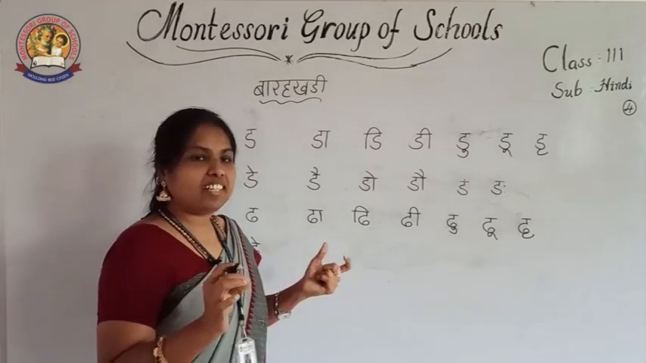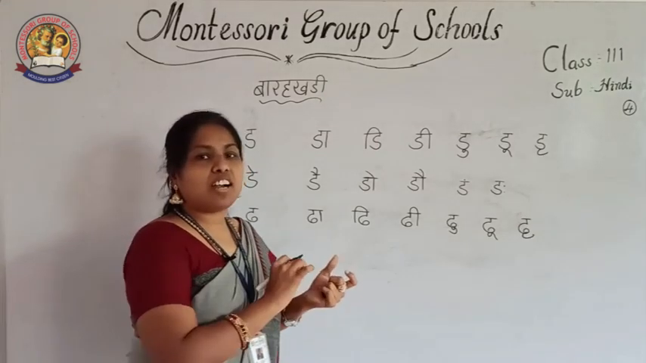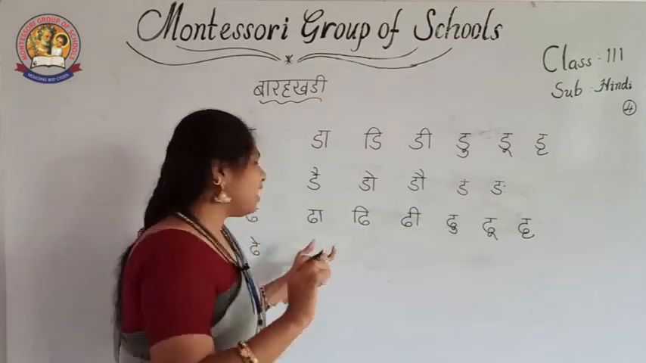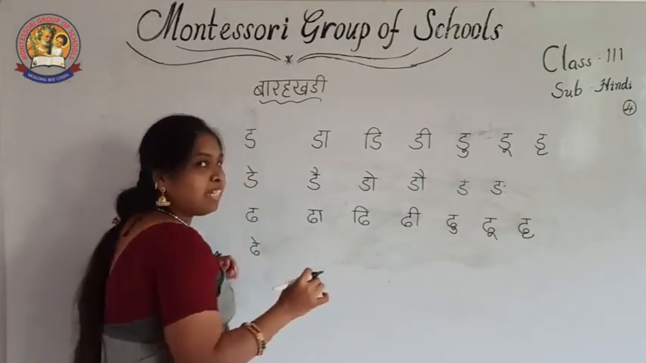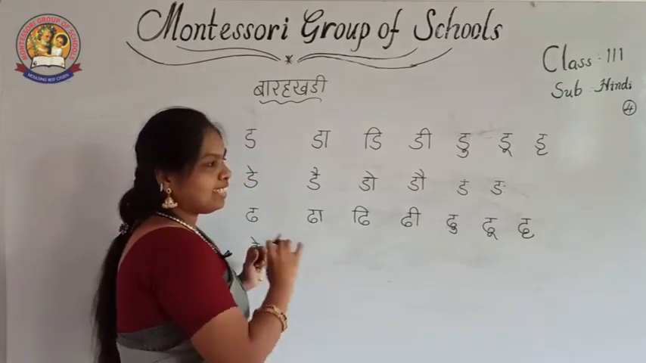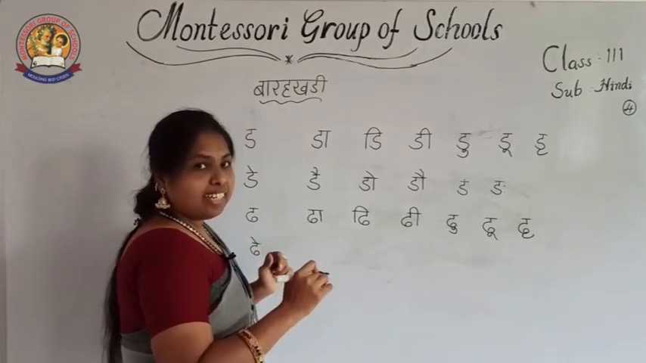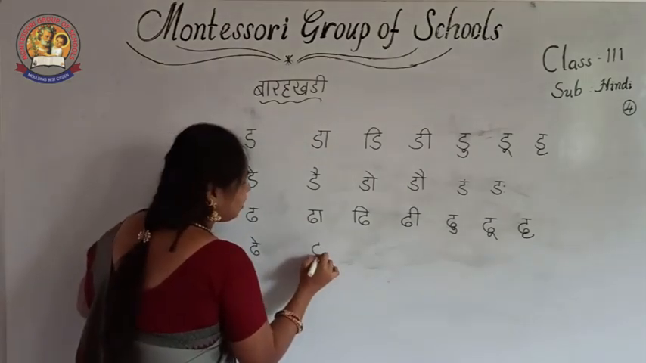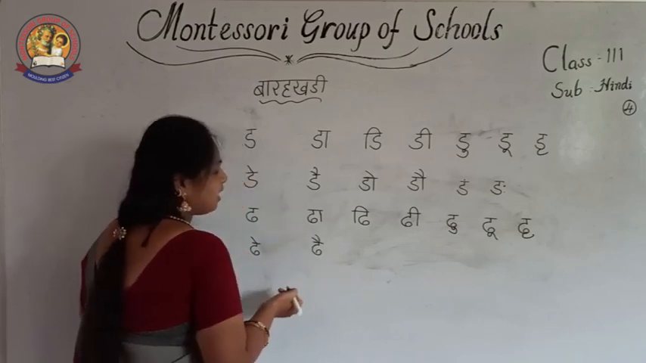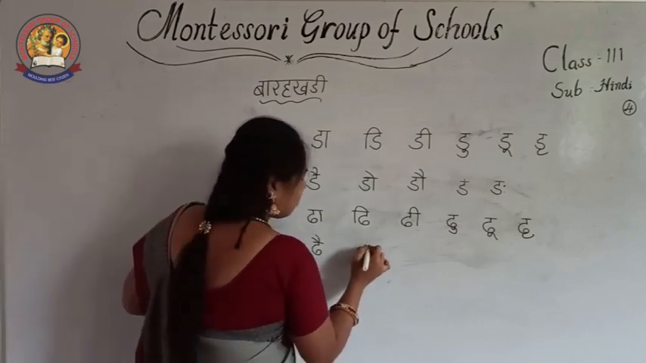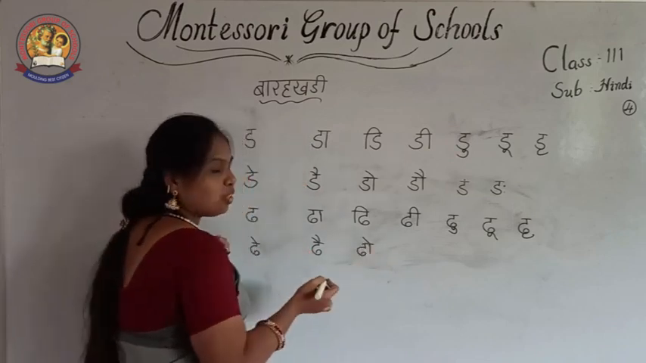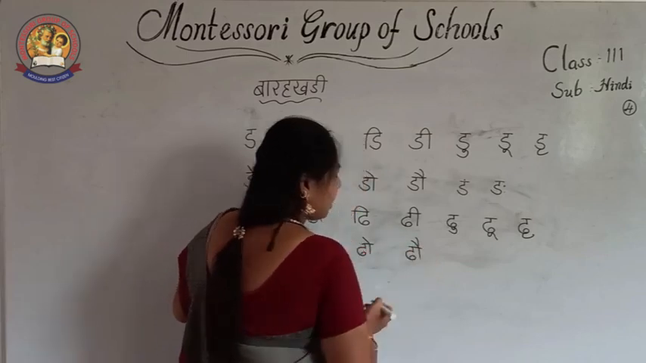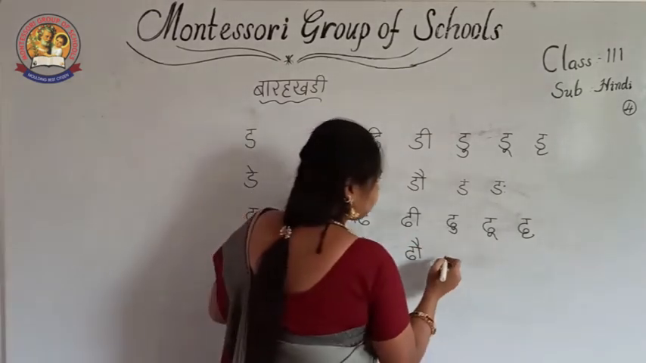Always, while writing a letter, symbol or word, first you must write the letter, then the symbol, then complete it with the header. That means while writing a word or the barakadi, it is the same. Dha ai ki matra dhai. Dha o ki matra dho. See, I am writing the letter, symbol, and finishing with the header.